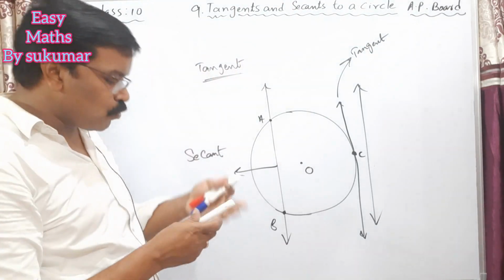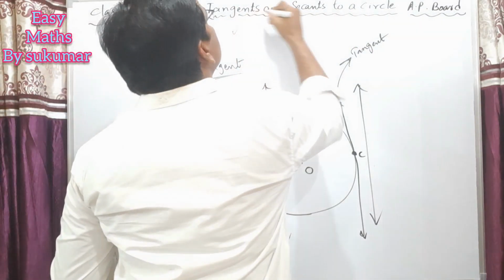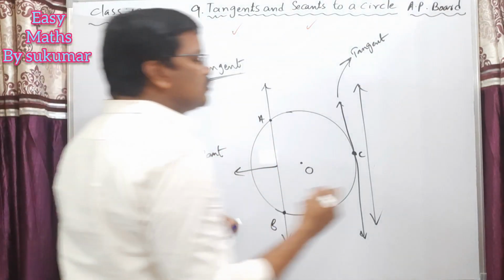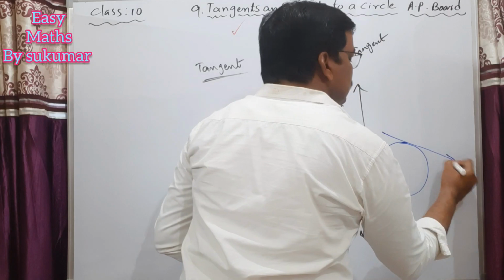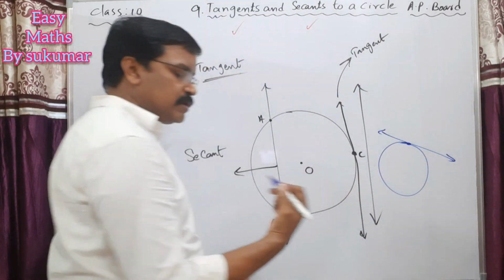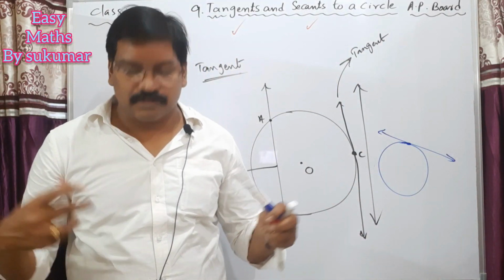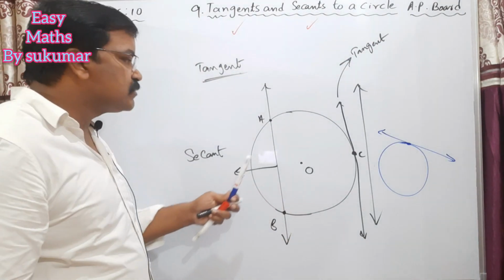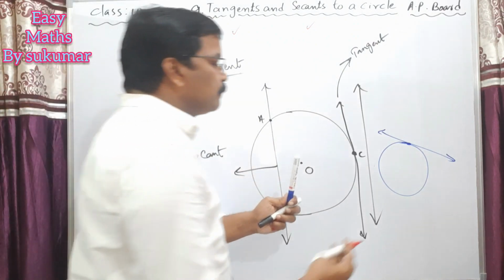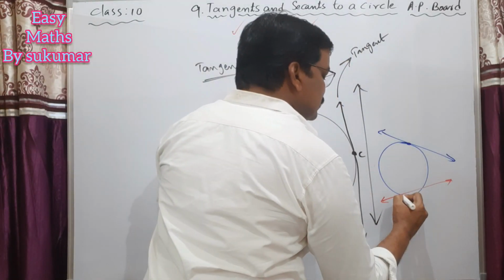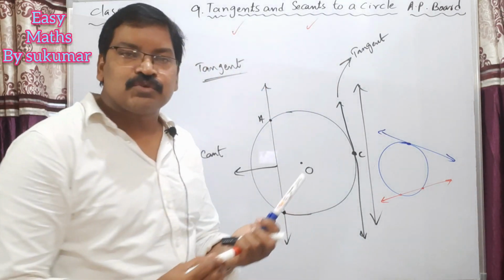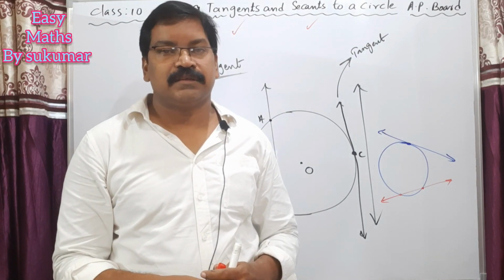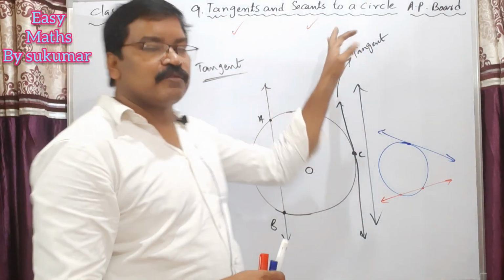So my dear students, you know what is tangent and what is secant. Tangent means a line which touches the circle at exactly 1 point is called the tangent of a circle. That is called the tangent of the circle. What about secant? If a line intersects the circle at 2 distinct points, it is called the secant of a circle. That is called secant of a circle. I hope you understand what is tangent and what is secant.